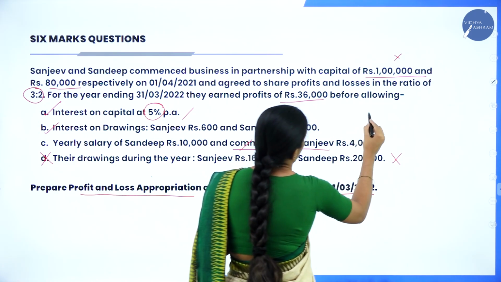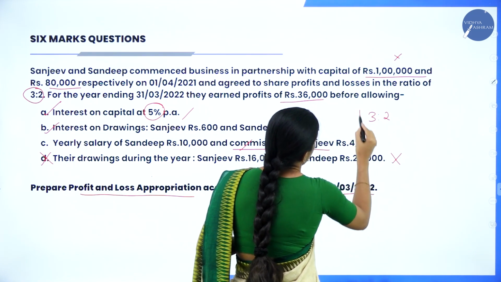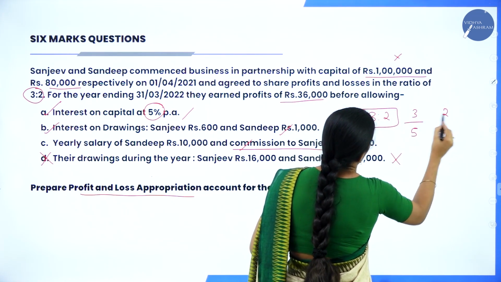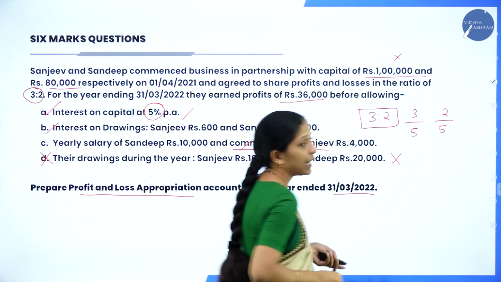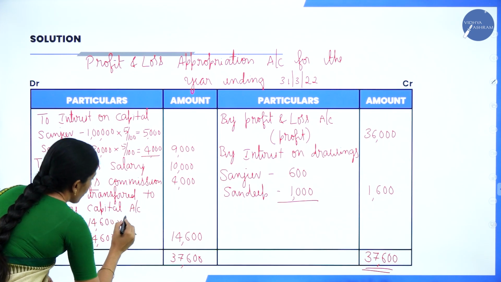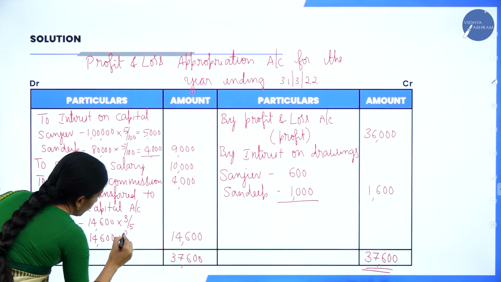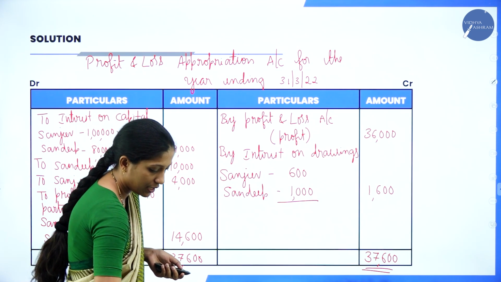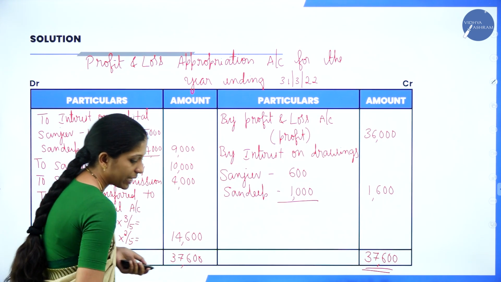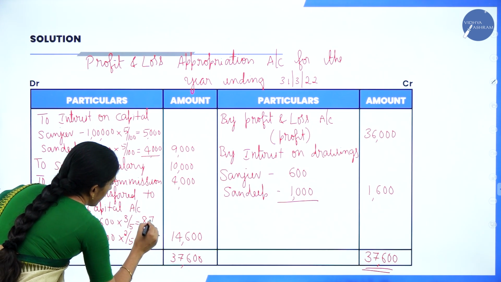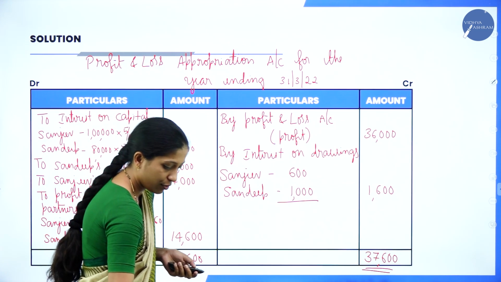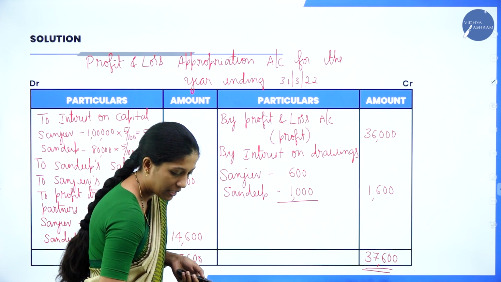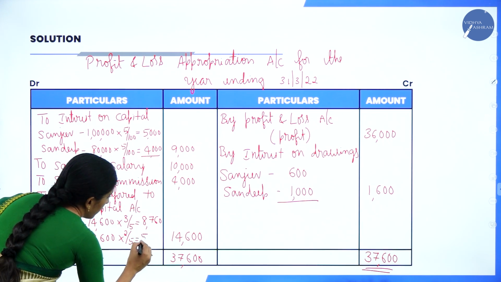How do you write 3:2 in the form of fraction? That is 3 plus 2, 5. So, 3 by 5 and 2 by 5. So, 14,600 into 3 divided by 5, I will get 8,760. And 14,600 into 2 divided by 5, you will get 5,840.